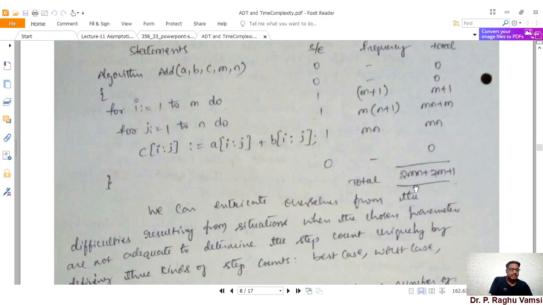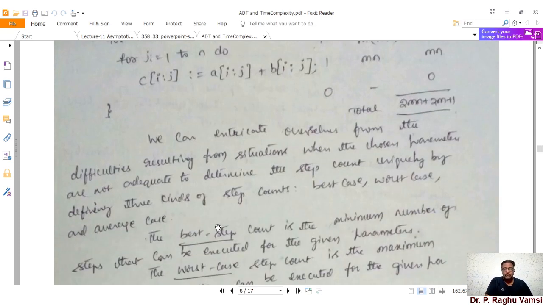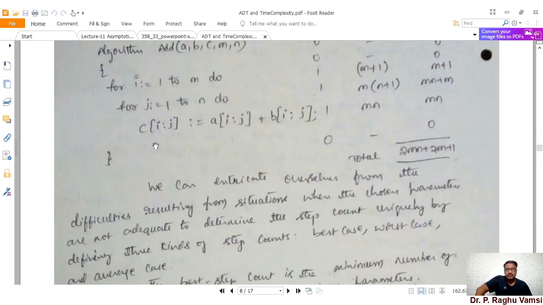That is the reason we consider the maximum one as the complexity. We can execute things based upon the difficulty and complexity of every statement, and the complexity is again calculated based upon the maximum value that results with the given m and n input sizes.